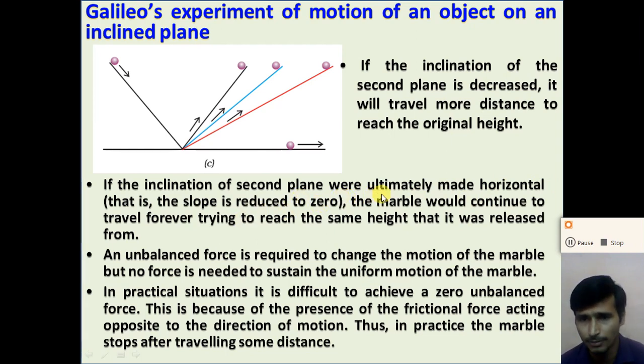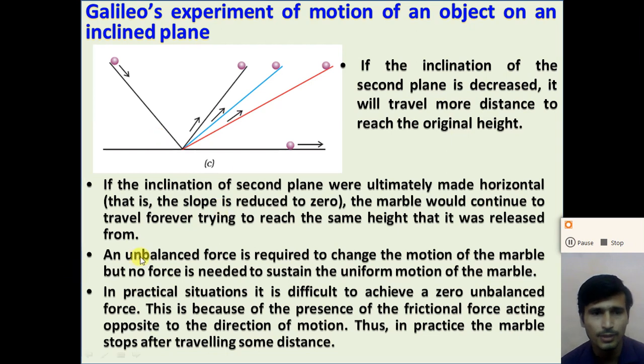The marble would continue to travel forever trying to reach the same height that it was released from. We can say that the marble will go an infinite distance, right? So if we decrease the inclination, the marble will travel more and more distance. And if the slope of the second plane is reduced to zero, the marble will continue to travel an infinite distance to reach the same height.